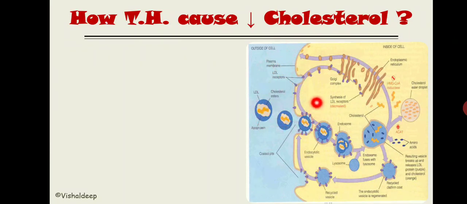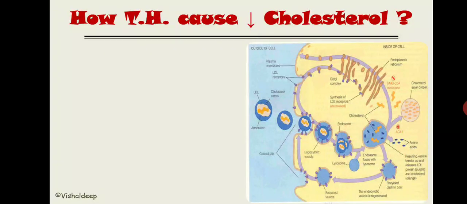Extracellular fluid, and these dots that are present over this hepatocyte are the LDL receptors. Now you can see that there is one molecule, that is LDL, and cholesterol ester is attached inside this LDL molecule. So what will thyroid hormone do? Thyroid hormone will increase the number of LDL receptors, and by increasing the LDL receptors, it will cause a greater amount of LDL molecules to get endocytosed and processed.